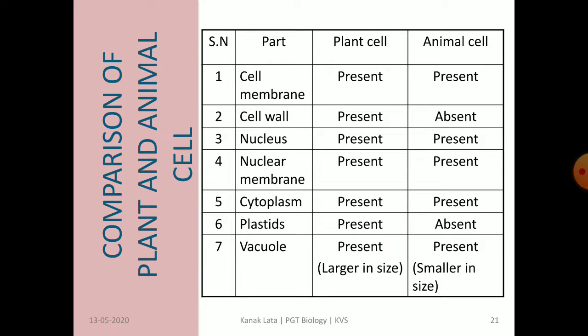Nuclear membrane and cytoplasm are also present in both plant as well as animal cell. Plastids are cell organelles that are only present in plant cell and absent in animal cell. As far as vacuole is concerned, it is present in both plant and animal cell, but in plant cell it is larger and in animal cell it is smaller in size.